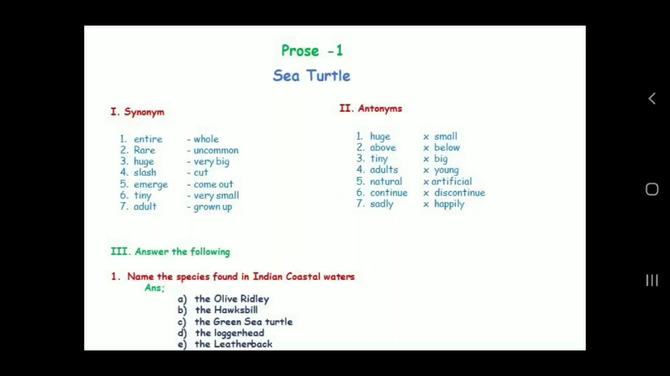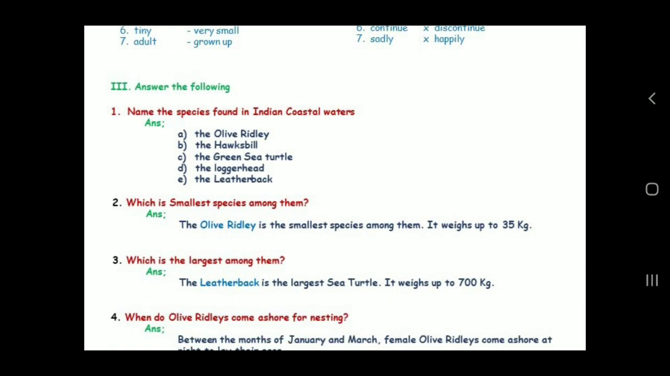Okay, so let's move on to answer the following questions. First question, name the species found in Indian coastal waters. I already told you in the lesson what species we could find in Indian coastal water, isn't it? Do you remember them? Yes, there are 5 species of sea turtles that can be found in Indian coastal water. Okay, you know the answer already. So let me read the answer once again.